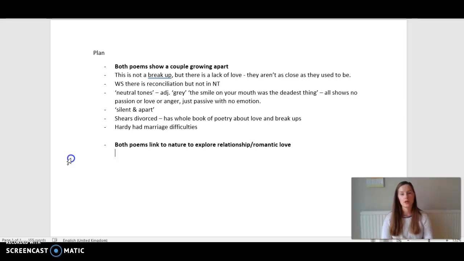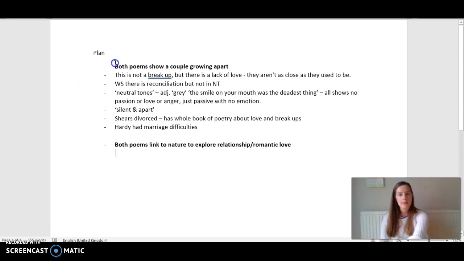If you were to compare Mother, Any Distance with Love's Philosophy or Neutral Tones, for example, it wouldn't go, and you'd really struggle to come up with points that link the two poems together. So be very careful about which poems you compare with which.